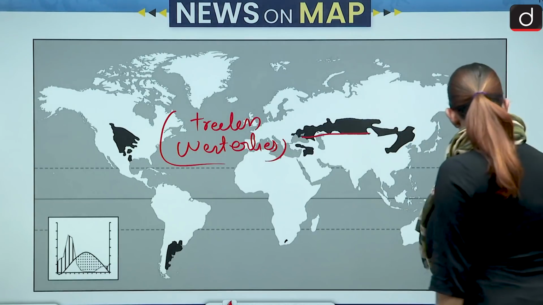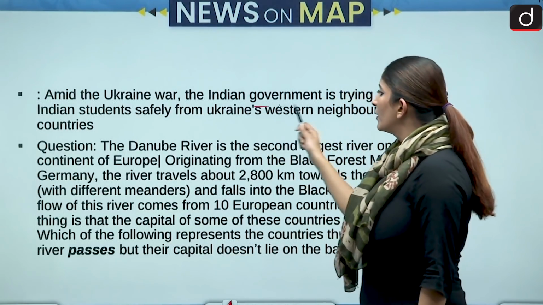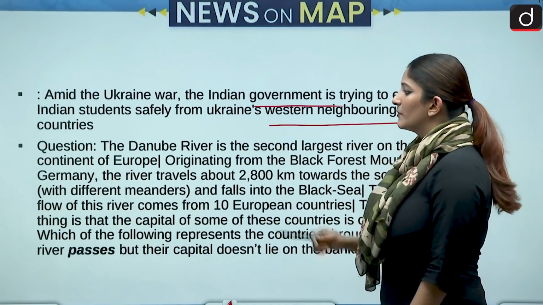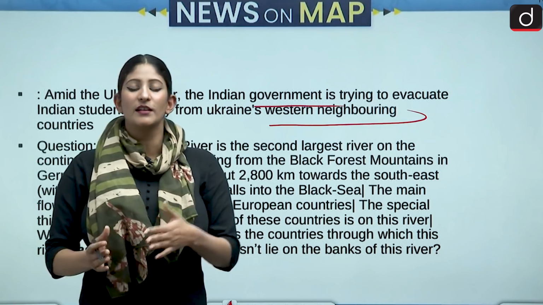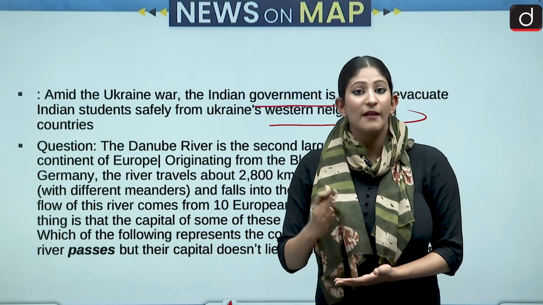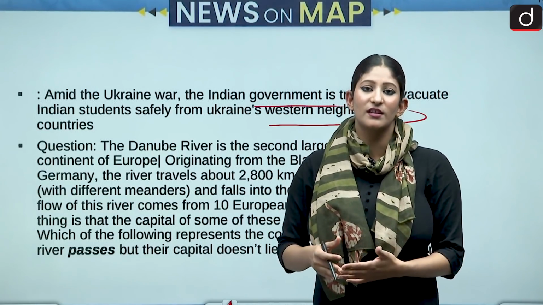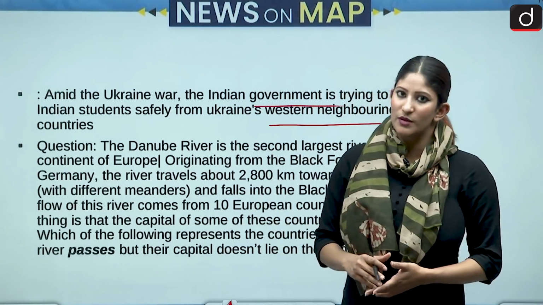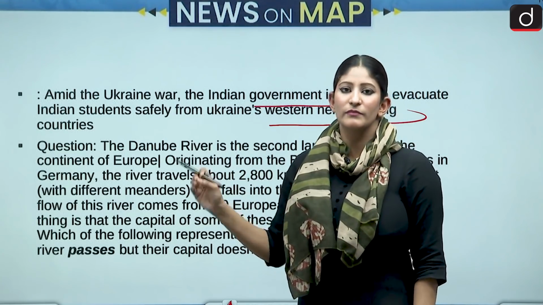So let's talk about more of the next question that we are going to discuss. Amidst the Ukrainian war, the Indian government is trying to evacuate Indian students safely from Ukraine's western neighboring countries under Operation Ganga. So many flight companies such as Air India, Indigo, SpiceJet, also IAF, Indian Air Force is a part of it, and many students have been brought back. Still there are many students, at least one more student after Naveen SG, one more student was shot in Kiev. So you can see this problem is there.